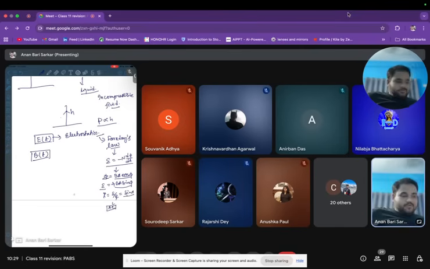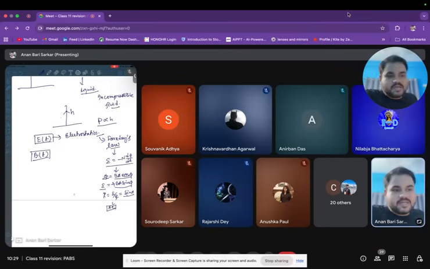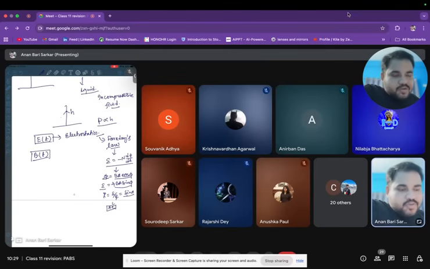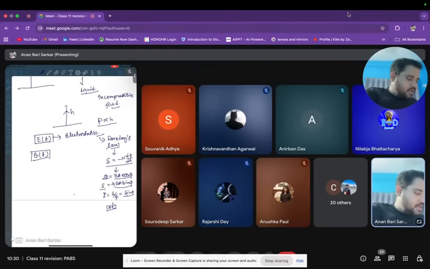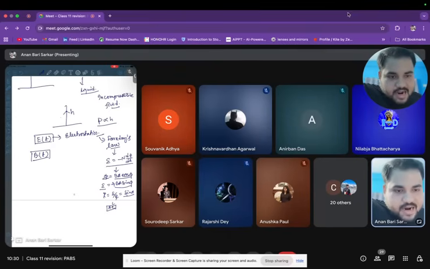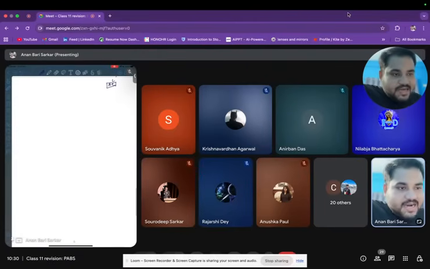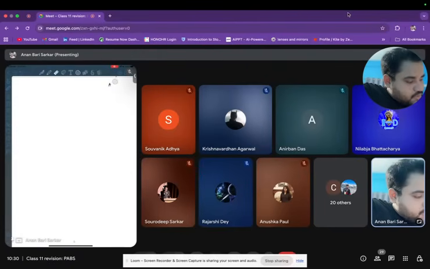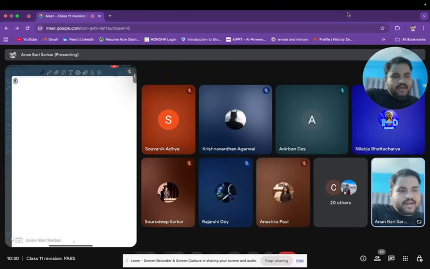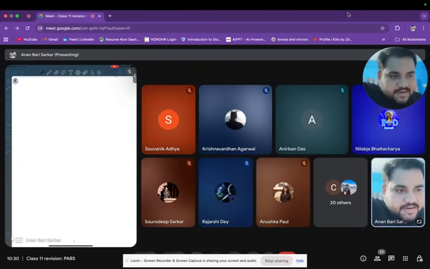So within the last 30 minutes, I have tried to give you an overall brief of what things you have already studied, and how one thing is related to the other. Now we will start the proper, in-depth discussion of all the things, and moving ahead with physics, we need to understand kinematics. Why?